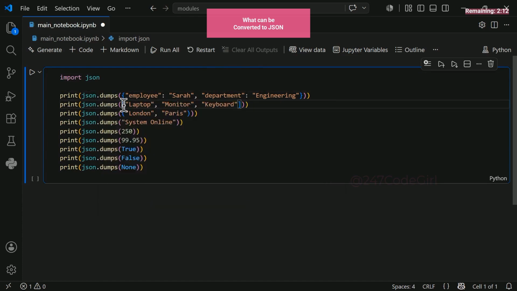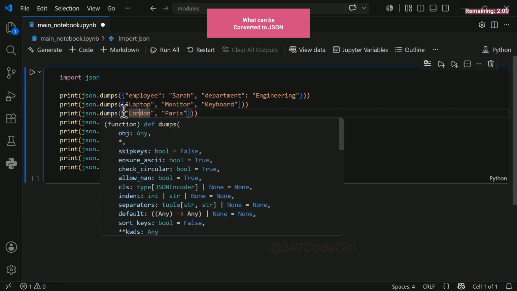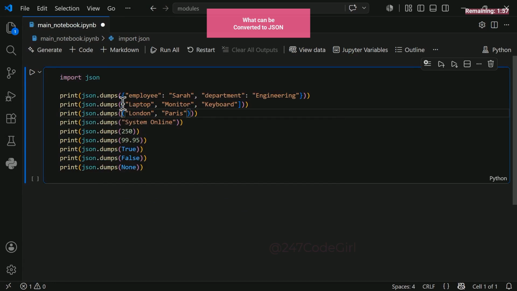Next, we have lists. A list always starts with a square bracket and ends with a square bracket. It works exactly like shopping lists. Here we have an example containing a laptop, a monitor, and a keyboard. Next up, we have the tuple. A tuple looks like a list, but it cannot be changed. Once you create it, adding new items is completely blocked. Imagine a variable holding two cities, like London and Paris. If you want to add New York to that collection later on, you simply cannot because its state is permanently locked. Lists can change. Python will convert both of these into JSON smoothly.